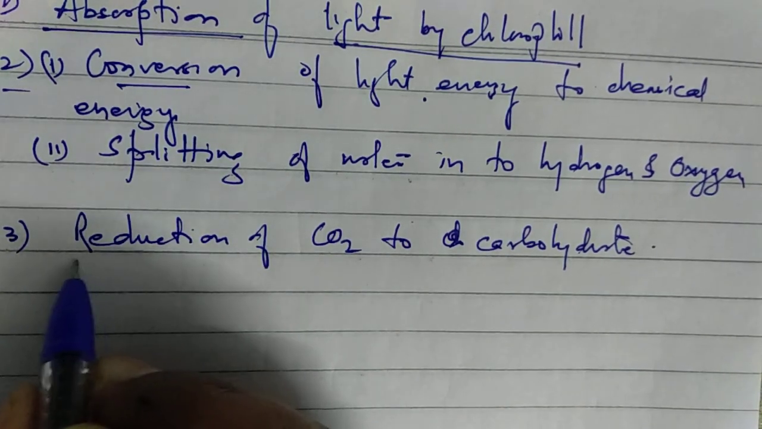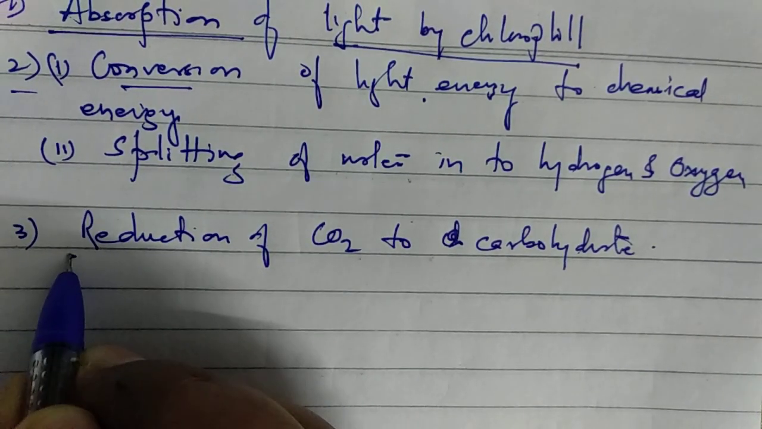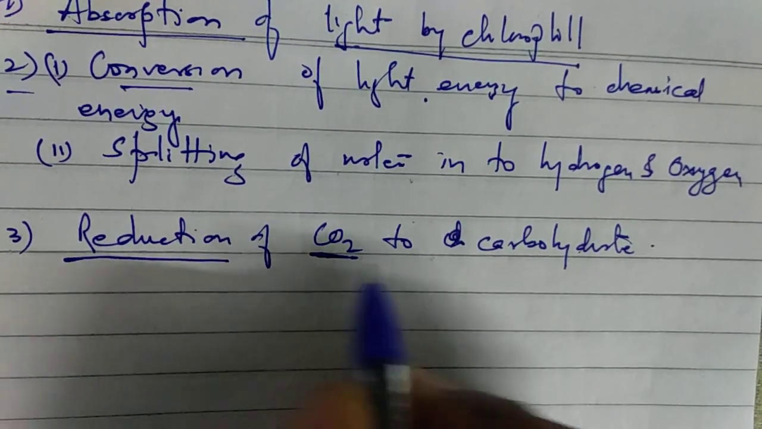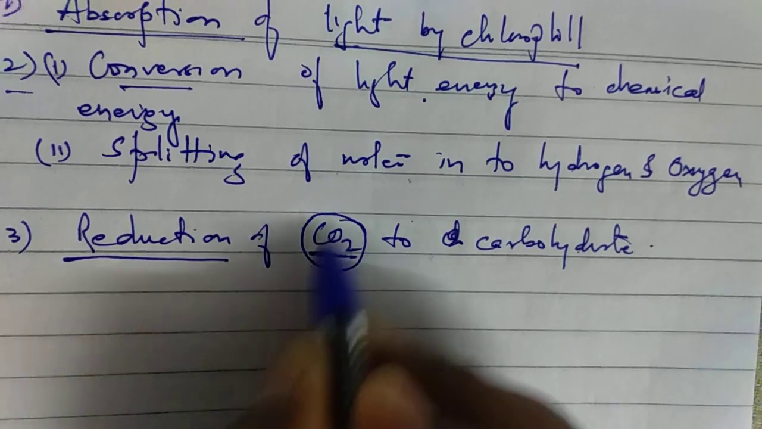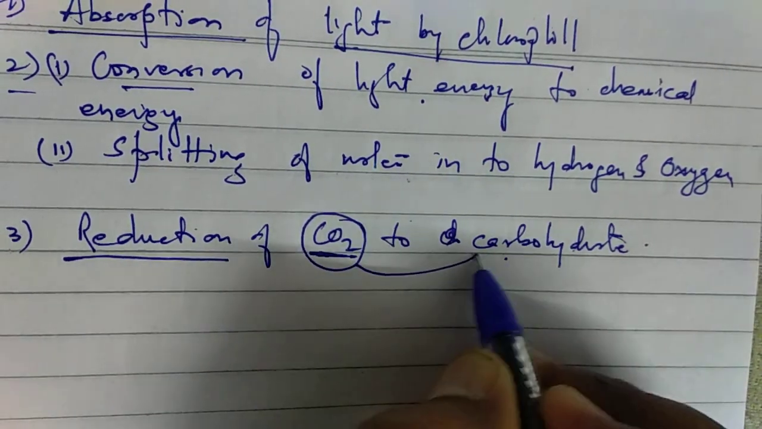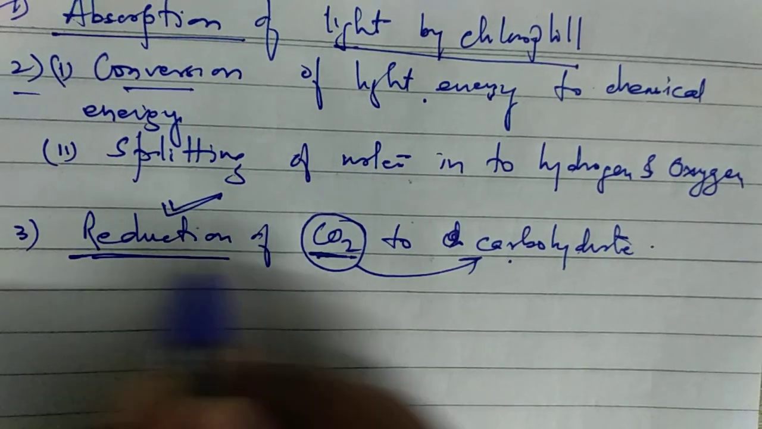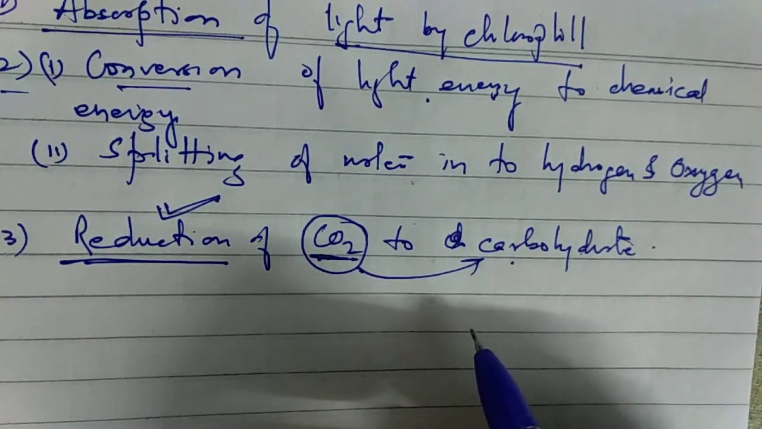Please remember that here a reduction of carbon dioxide takes place. Sometimes a question will ask what happens to the carbon dioxide to become carbohydrate, whether it is reduction or oxidation. The answer is reduction of carbon dioxide to become carbohydrate.